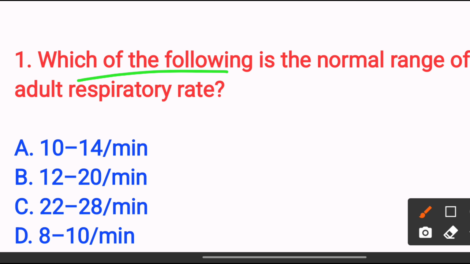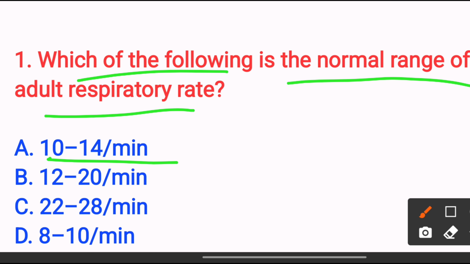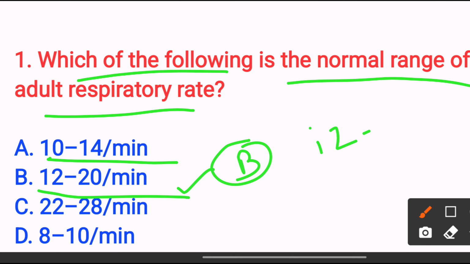Which of the following is the normal range of adult respiration? Option A, 10 to 14 per minute. Option B, 12 to 20 per minute. Option C, 22 to 28 per minute. Option D, 8 to 10 per minute. The answer is option B, 12 to 20 per minute is the normal adult respiration.